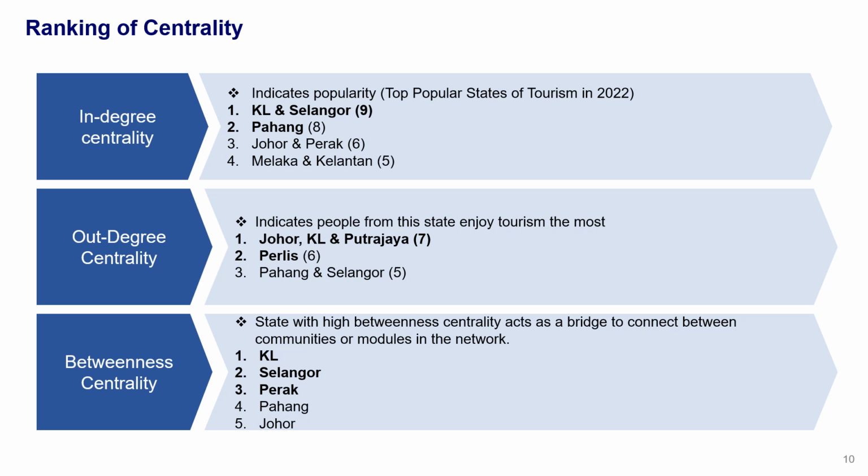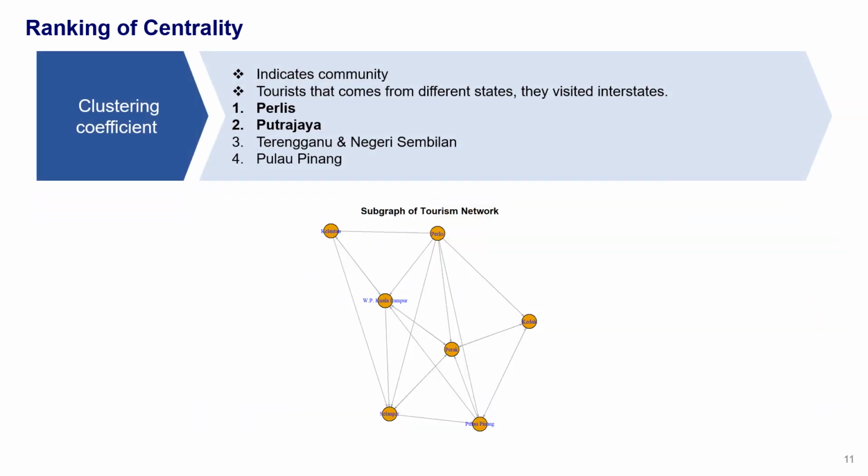Betweenness centrality indicates a state that acts as a bridge to connect communities or modules in the network. The top 3 states are Kuala Lumpur, Selangor, and Pahang. The clustering coefficient is the probability that two neighbors of a state are also neighbors, which hence indicates community. Tourists from different states visited interstate.